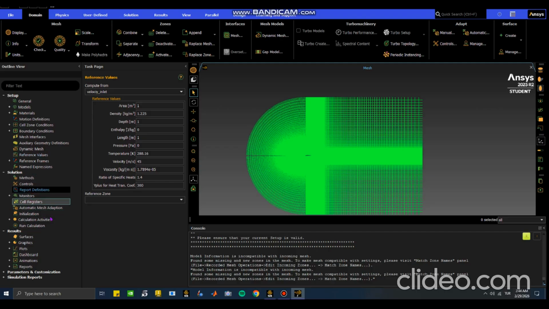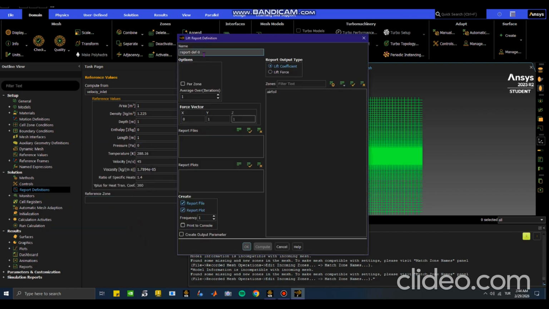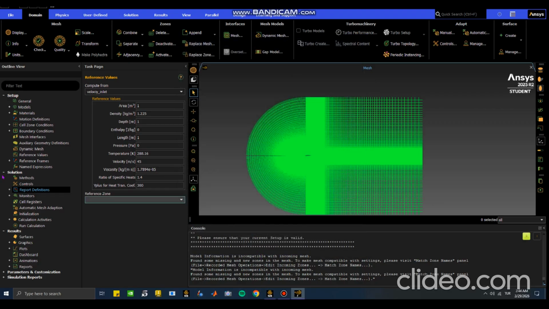And click report definition. Right click, new, force report, drag and lift. Let's create lift for now. No need to do the other one. Click lift. The name doesn't matter actually, CL, since we are going to get lift coefficient values. Click airfoil for a zone and make sure it's going to print to the console so that we can see while the software is calculating. Click OK.